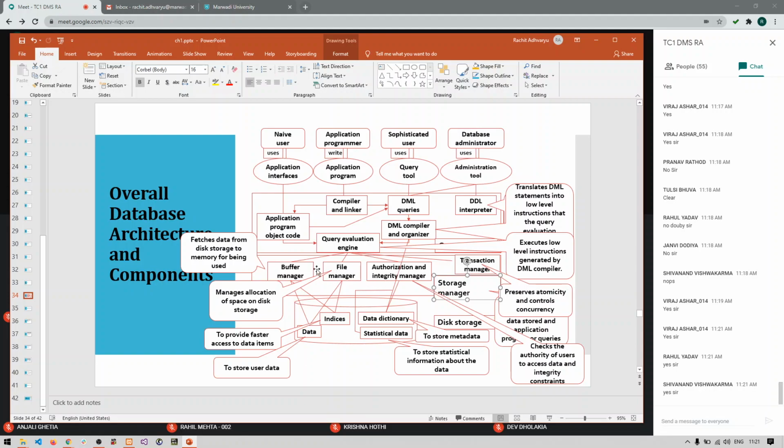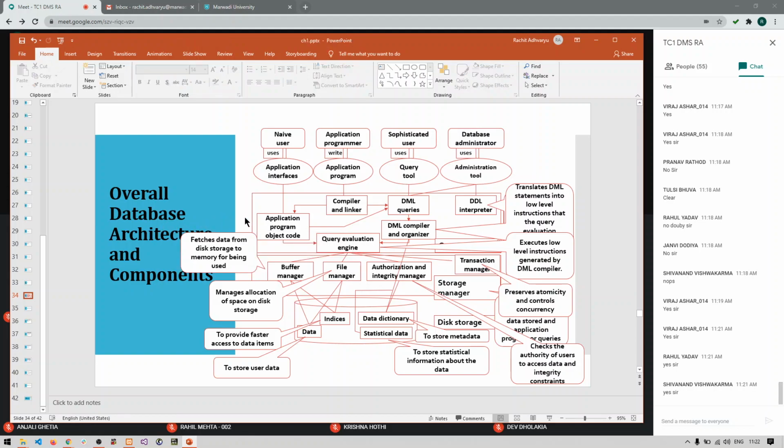Then we have a file manager. The file manager manages the allocation of space on disk storage. So whatever request has been sent by the user, for that request we need to occupy some space in our disk or database. That management is done by the file manager. And the buffer manager mainly fetches the data from the disk storage, and it also tries to cache the data or the request, so that the performance of the database can be improved.